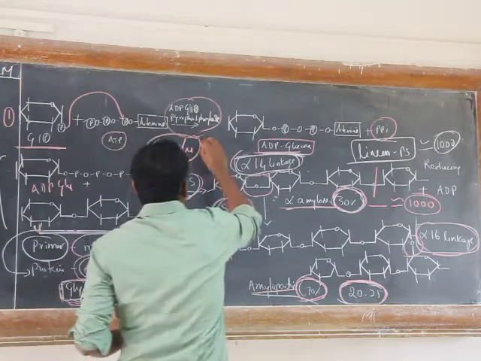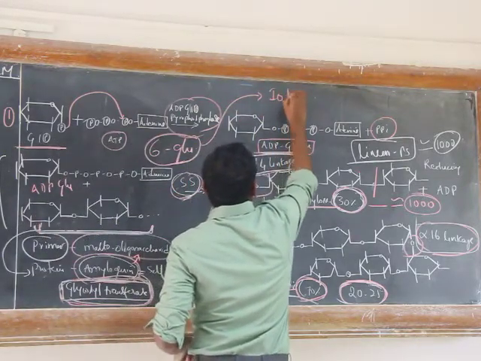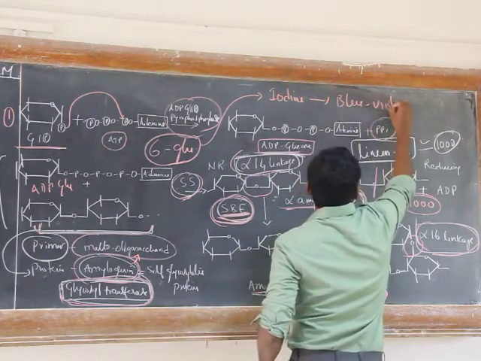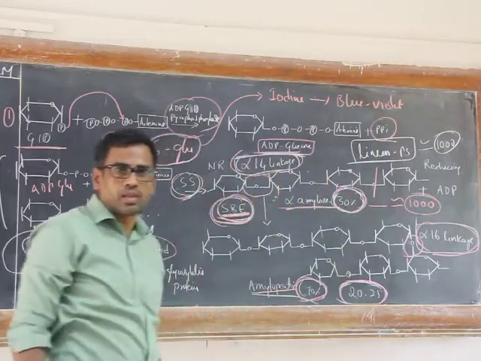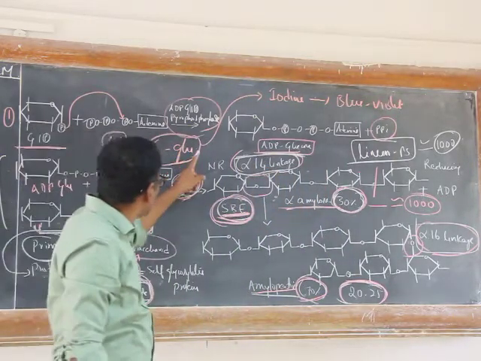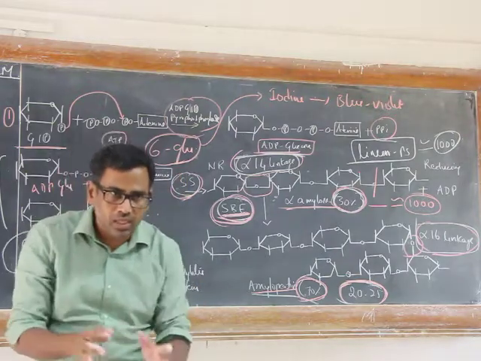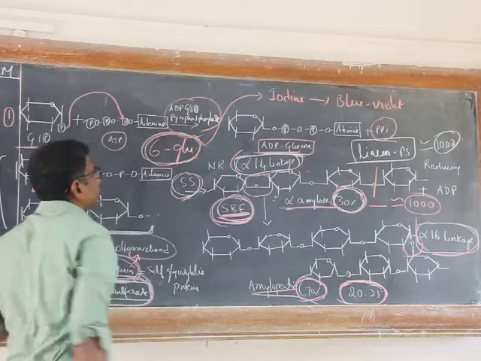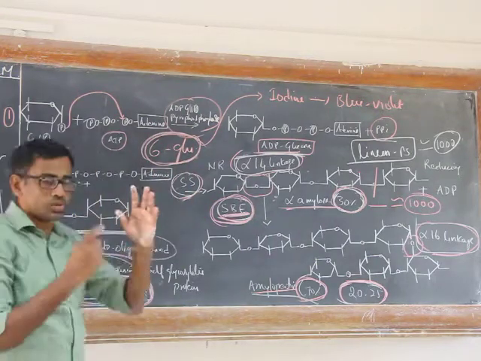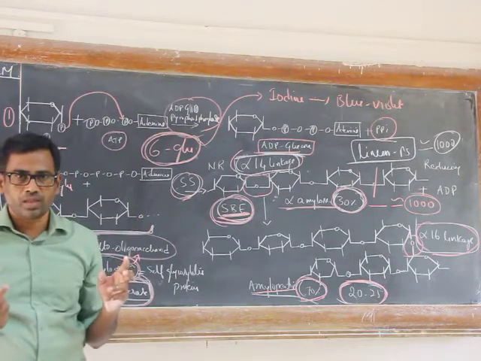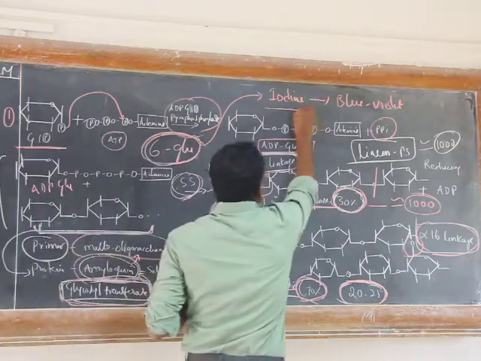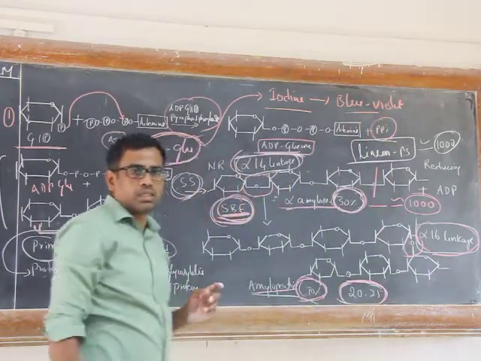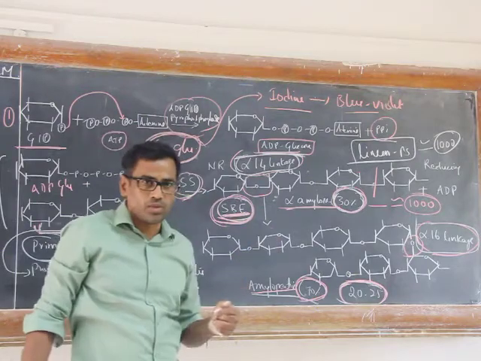This helical structure is responsible for reacting with iodine to give a blue violet color. In that structure, iodine can fit in, which gives the characteristic blue violet color when iodine reacts with amylose.